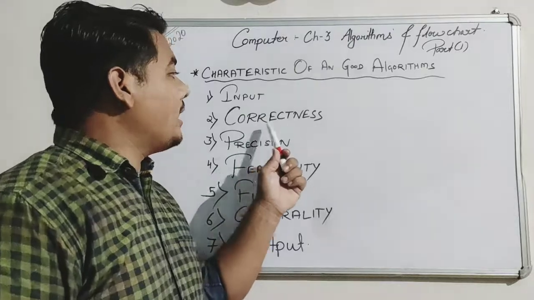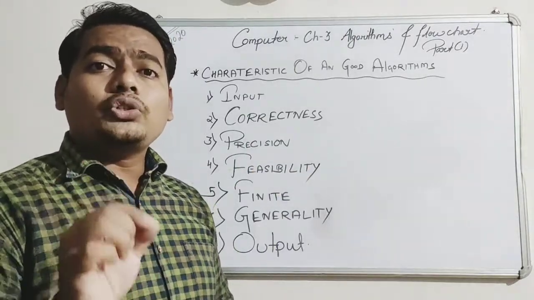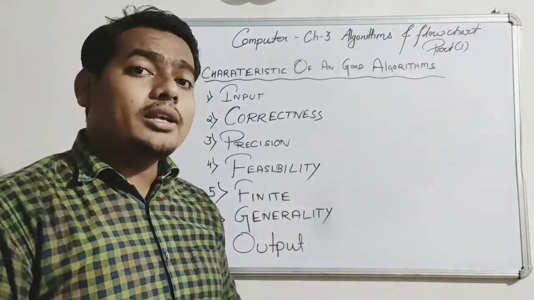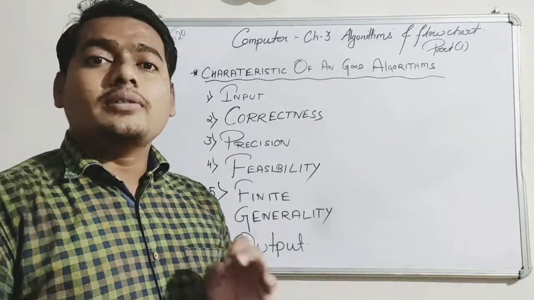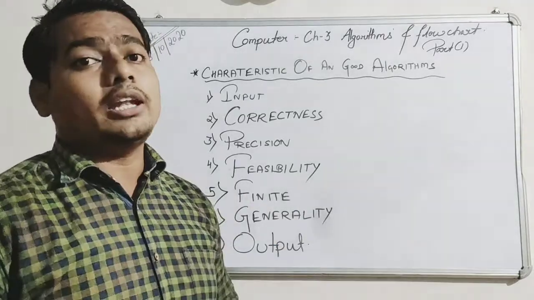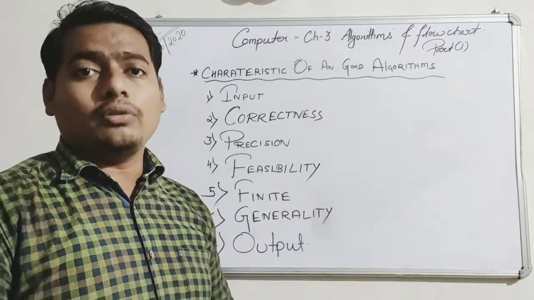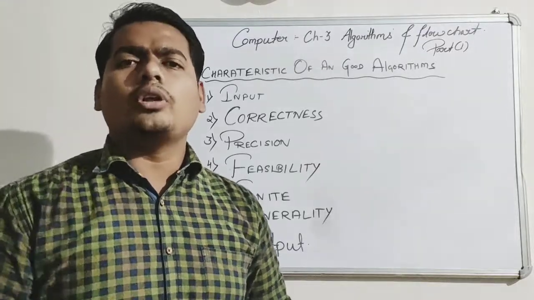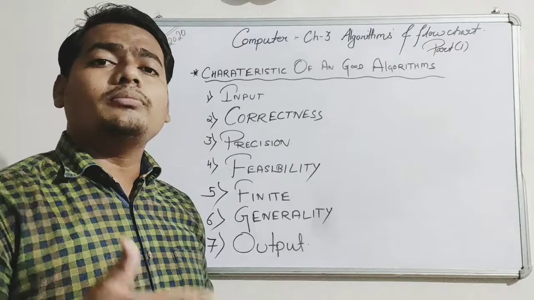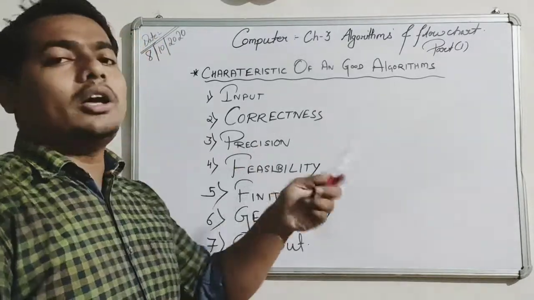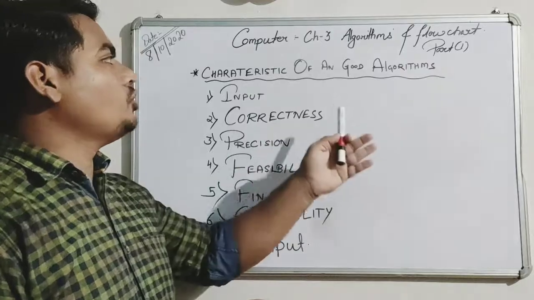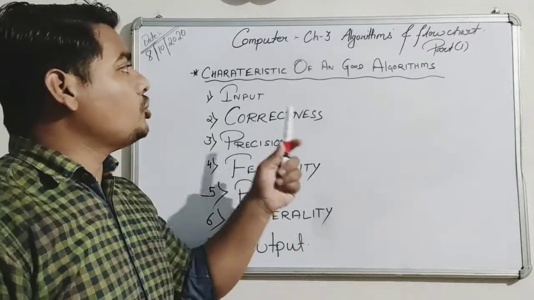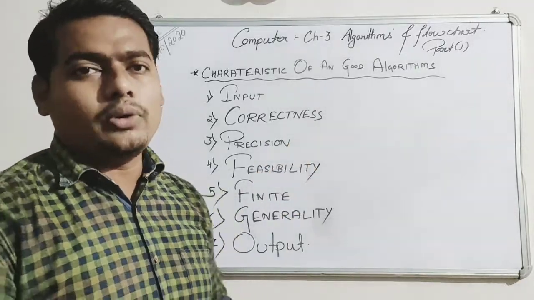What is the second one? Correctness. What is correctness? The algorithm should show you the correct answer. And for a correct answer, you should give correct information to the algorithm, because an algorithm is a step-by-step process. It will not solve it for you. When you give a step-by-step process and you give incorrect input, or incorrect information, or incorrect problem, or incorrect formula, then it will show you the incorrect answer. But there should be correctness in an algorithm. That is the second characteristic of an algorithm.